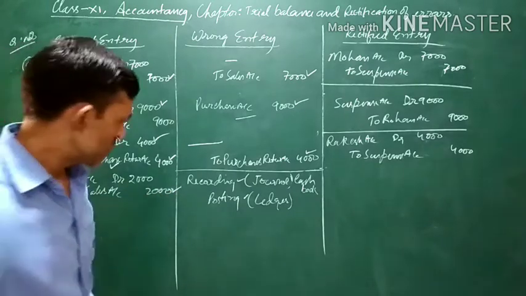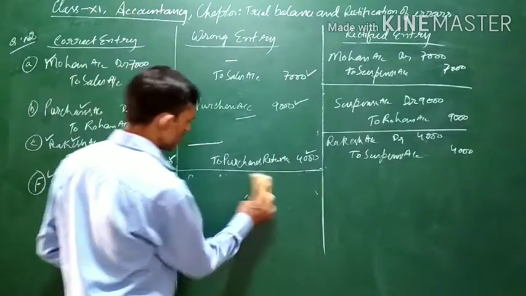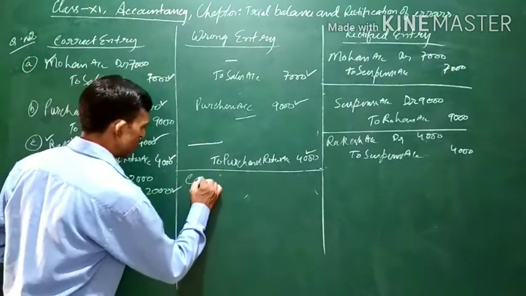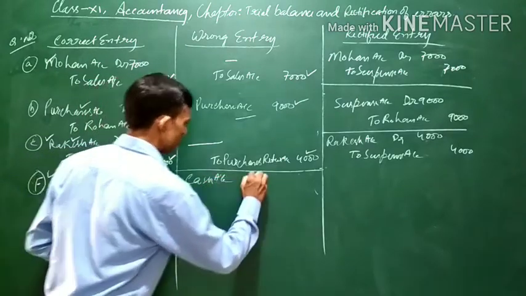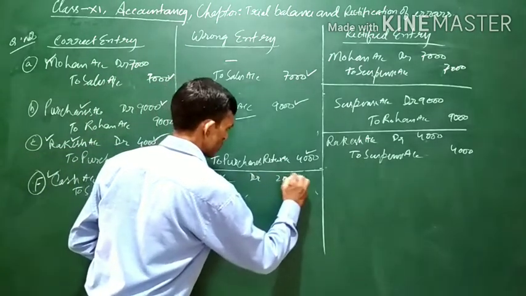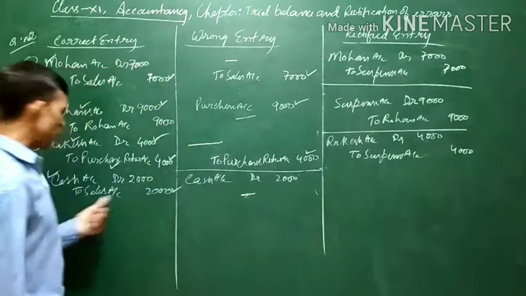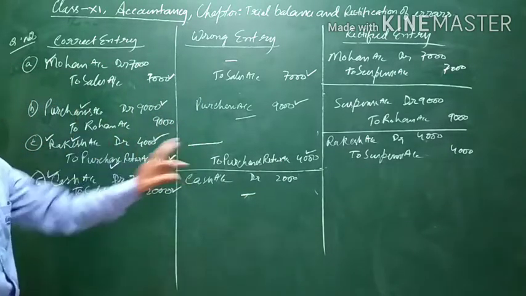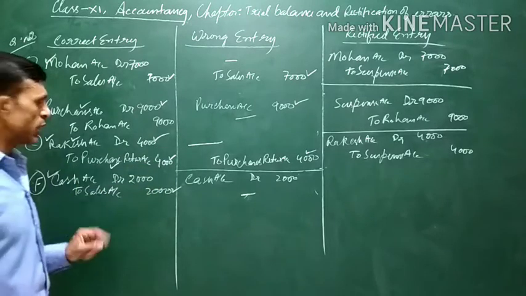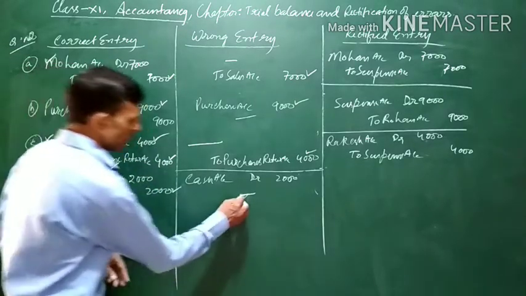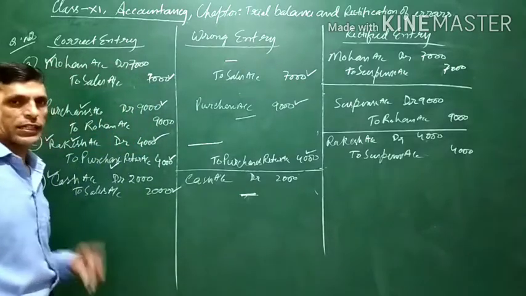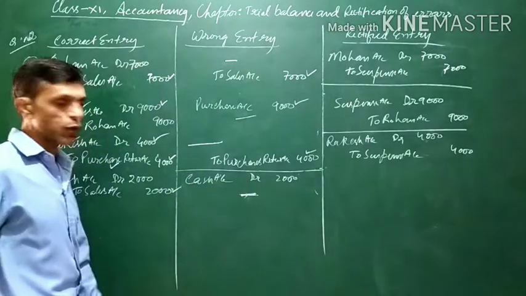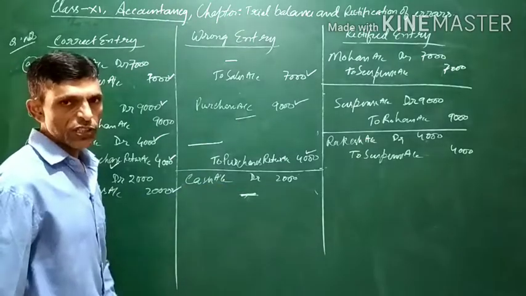So what is the error? The cash account has been debited 2000. But the credit part, the posting from cash book, should have been posted to sales account also, but it has not been posted in sales account. It means the sales account should have been credited, but it has not been credited. So this is the wrong entry. It has been recorded in the cash book, but in the sales account it has not been recorded.